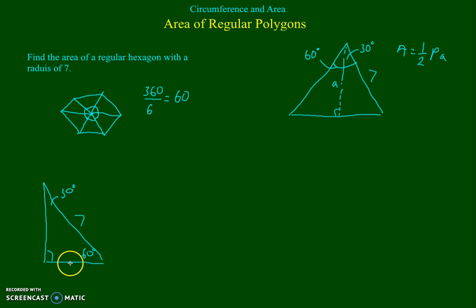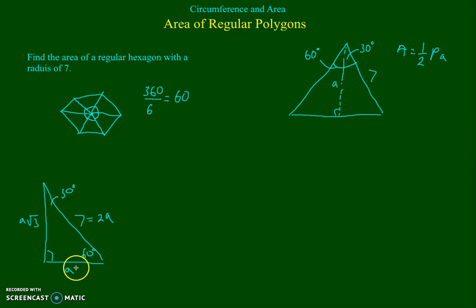We'll take a look at what you would do in case you happen to forget those, because we have an alternative. So in the 30, 60, 90 right triangle, the side opposite the smallest angle is always our smallest side. So this is a. The hypotenuse is 2a, and the side opposite the 60-degree angle is a square root of 3. So that's the relationship of the sides in a 30, 60, 90 right triangle.